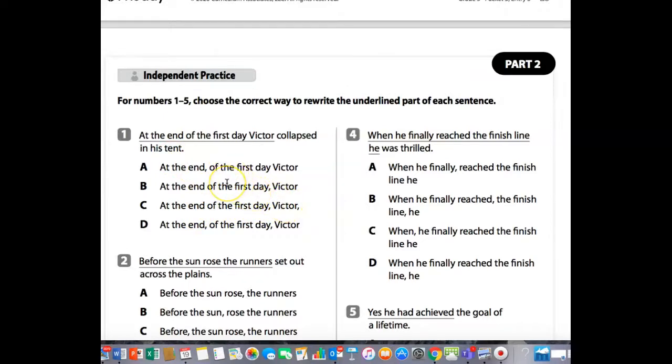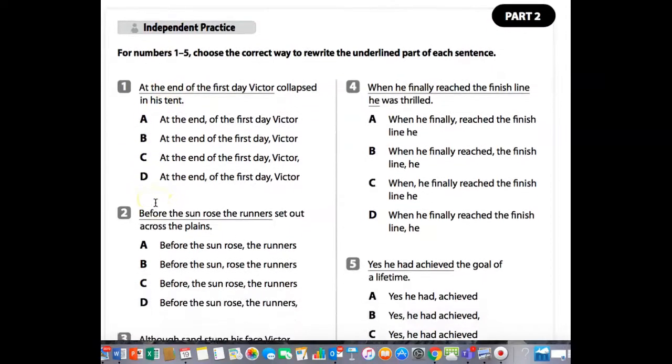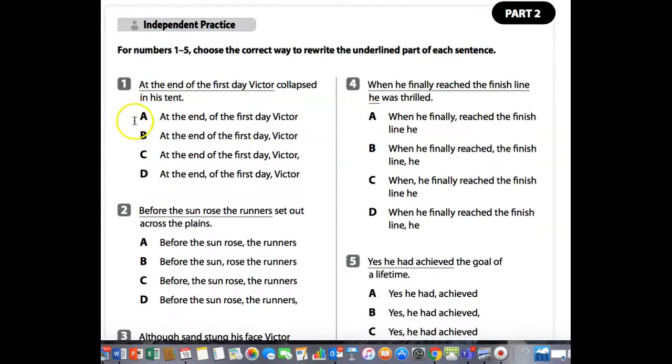So which would be correct here? This is a prepositional phrase, and it's also a dependent clause. So at the end of the first day, what happened? Victor collapsed in his tent. So the best one there would be B, where it says, at the end of the first day, and you pause, and then you say, Victor collapsed in his tent. I'm not going to give you answers on all of them, but I wanted to get you started there.